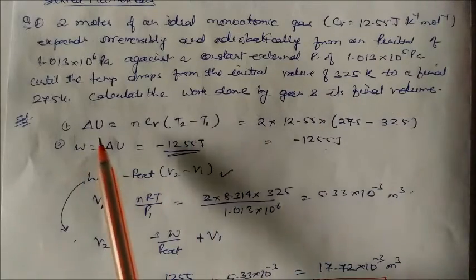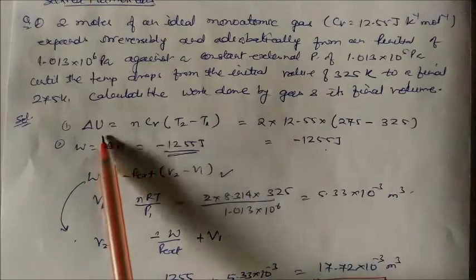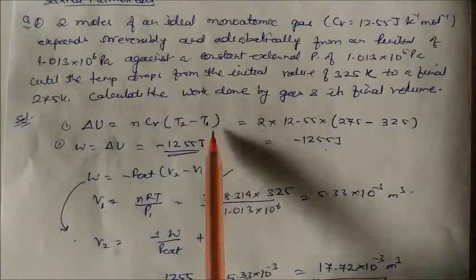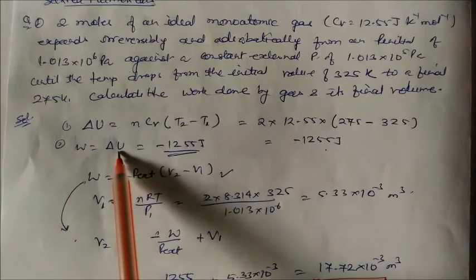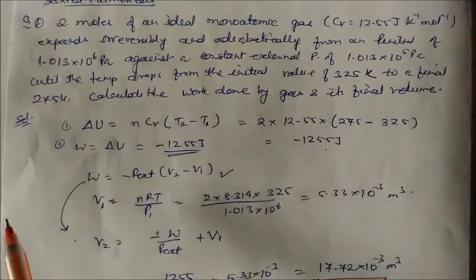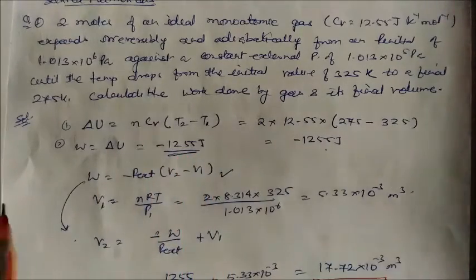So again delta U, we have to use this formula because we have to find the work done by the gas. So dU is equal to nCv (T2 minus T1). Two temperatures are given. So this is the dU, and work is nothing but the dU, because Q is 0. So we'll get this much value, minus 12.55 joule is the work done.